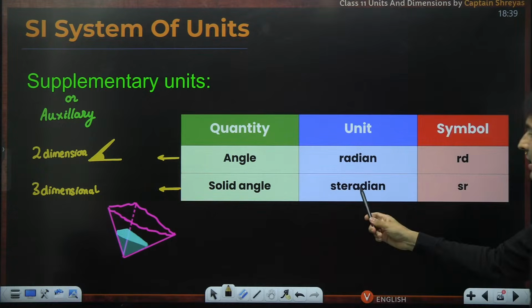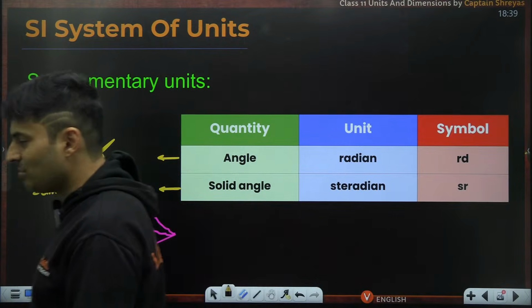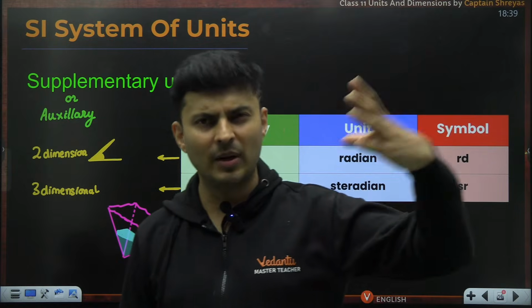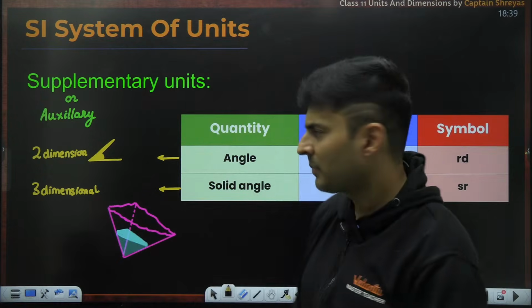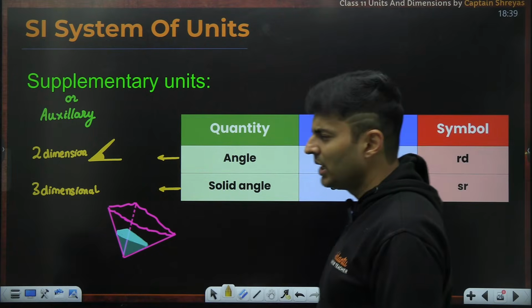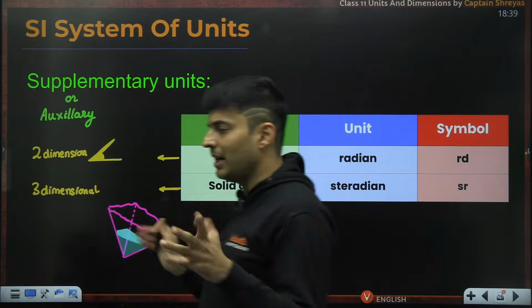It is measured in steradian. Short symbol is SR. We'll be talking about it in the respective chapter. For now, don't worry about it. So how do we measure steradian and all those things? We'll come to it whenever needed. For now, that is not needed, but just know it is an angle in 3 dimensions.